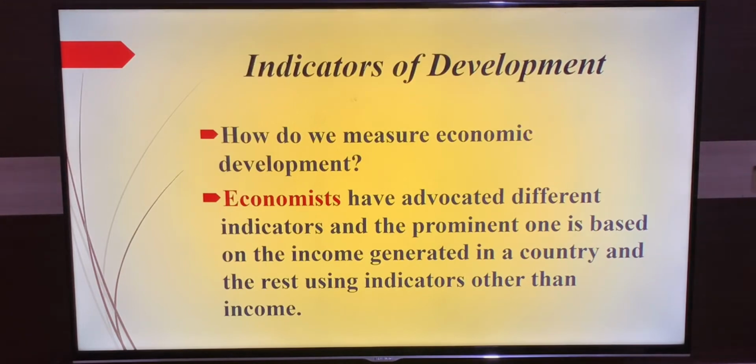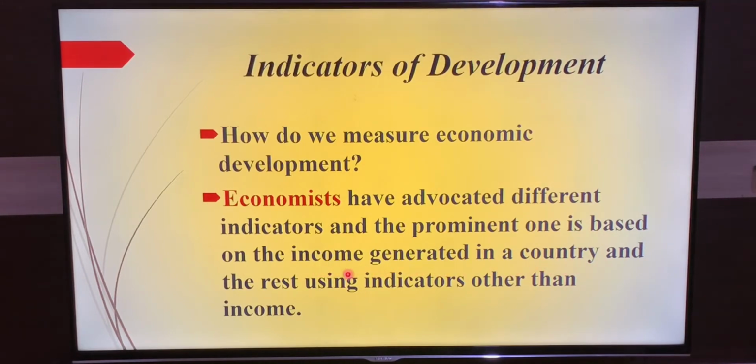As we have read in the previous session regarding development and underdevelopment, now the economists are discussing how we can indicate whether a country is developed or not. To say exactly whether the country is developed or not, the prominent one is the income generated in a country.